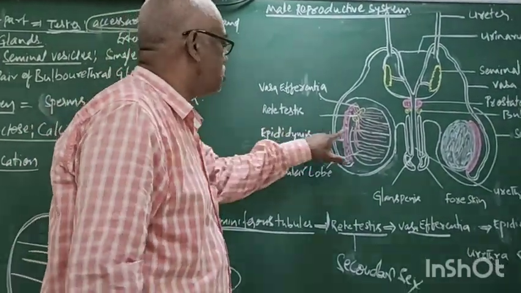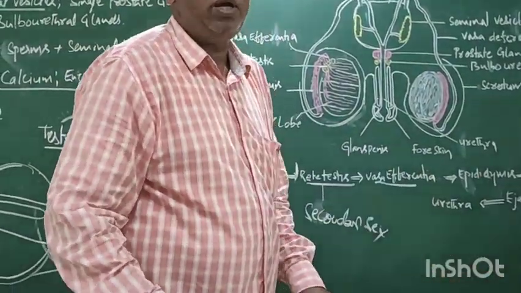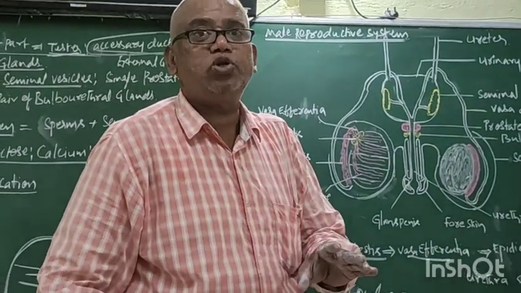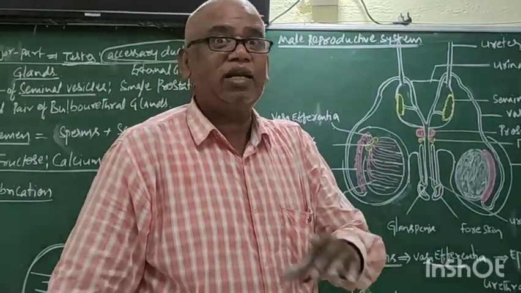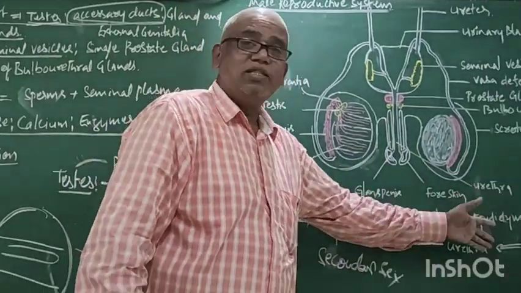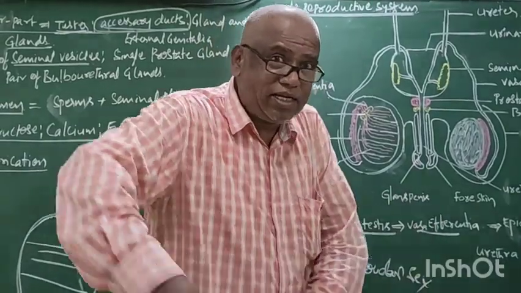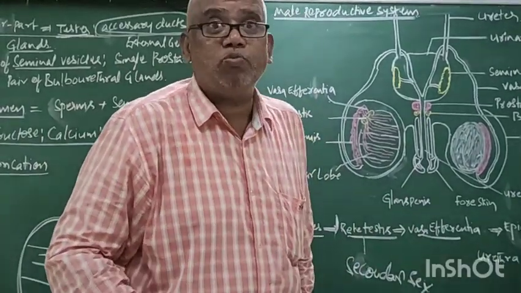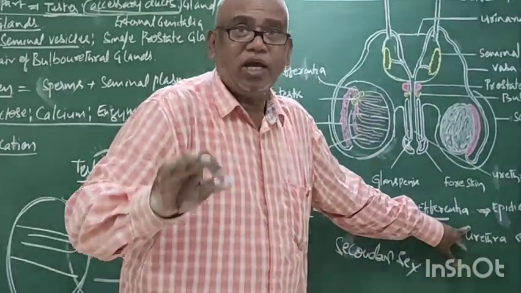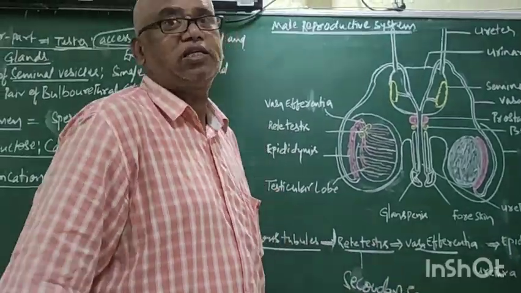But except the testes, all the remaining ducts never produce either gametes or hormones. Hence, they are not primary sex organs. But based on their function, that is the transport of sperm, they are considered secondary sex organs, but not primary sex organs.